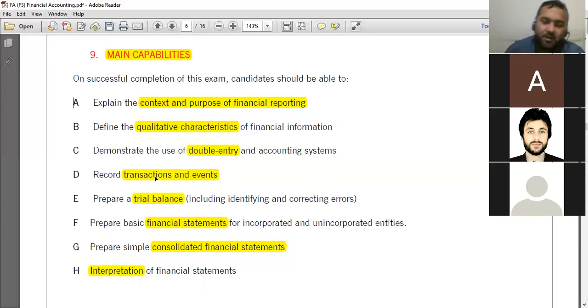Then you will study recording or accounting for different items, meaning inventory, non-current assets, intangible assets, liabilities, provisions, taxes, accruals, prepayments, all of them different items which we are going to record in the books of account. So that will also be developed in financial accounting. And then you will come to the trial balance, preparation of financial statements, consolidation, and last one, analysis of the financial statements. So it means that the whole financial accounting paper F3 is about these 8 skills. If the examiner is testing, the examiner may test these 8 skills in the exam.